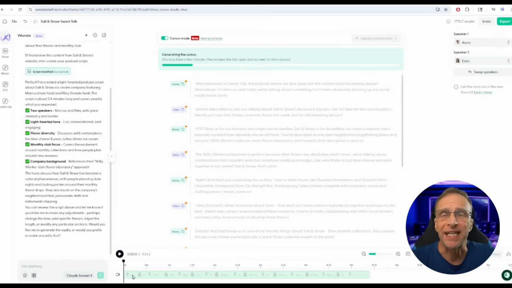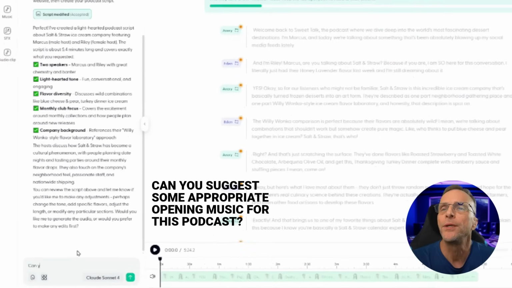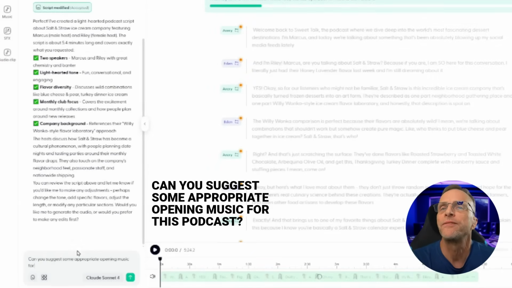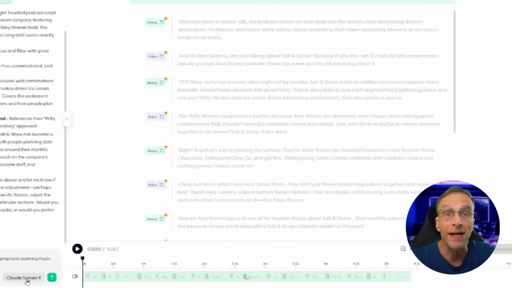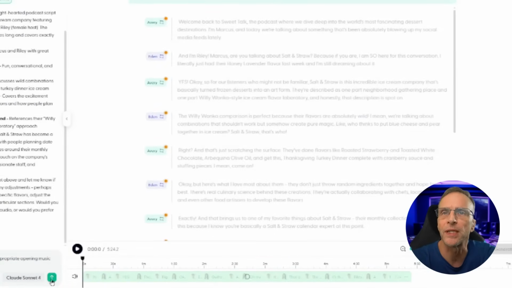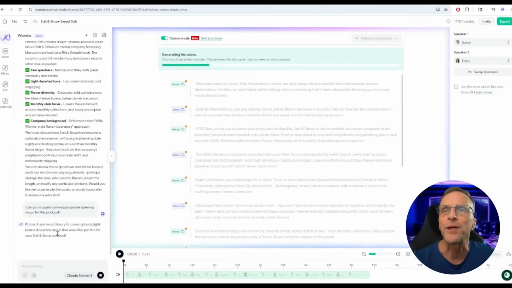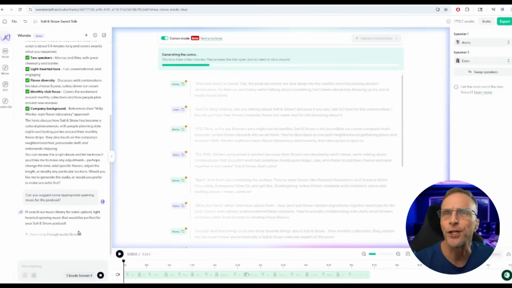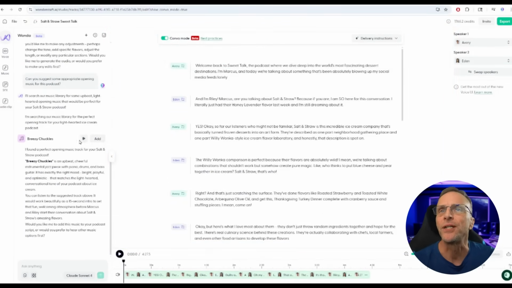Once that generates, we're going to have one long file here on our timeline, and we can still add music or sound effects. In fact, I will ask Wanda to come up with some intro music for this podcast. Can you suggest some appropriate opening music for this podcast? Now, you are able to change the models that you use to work with these prompts. I have found my best results with Claude Sonnet, so I'm just going to use that. So now it's searching the library for some upbeat, lighthearted opening music that would be perfect for that podcast. It has chosen Breezy Chuckles, which we can preview here.